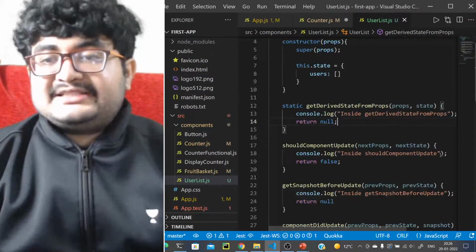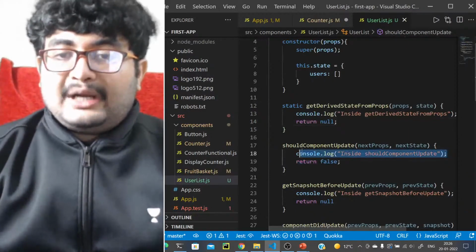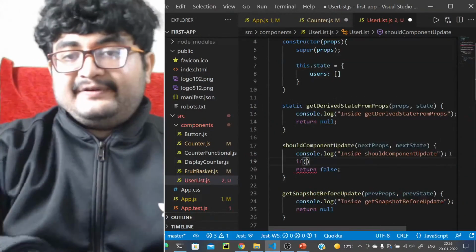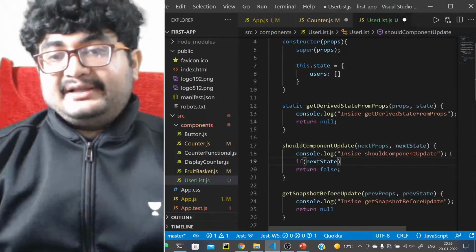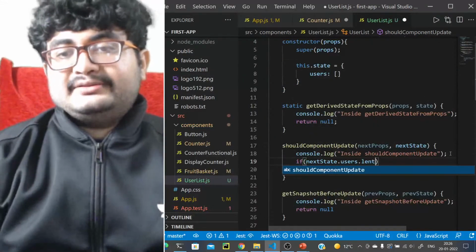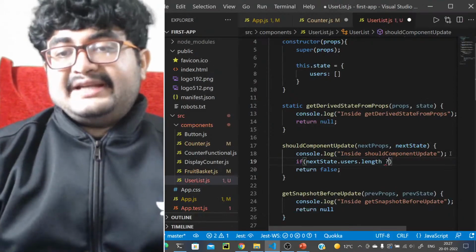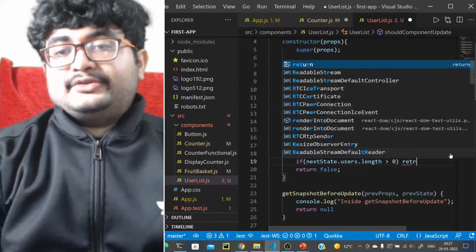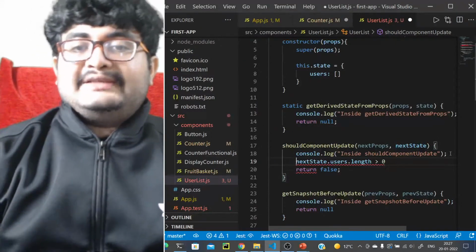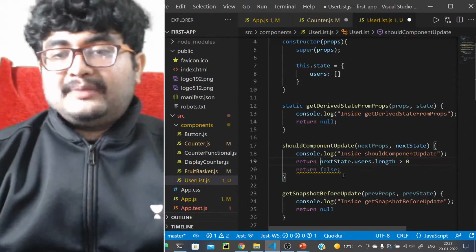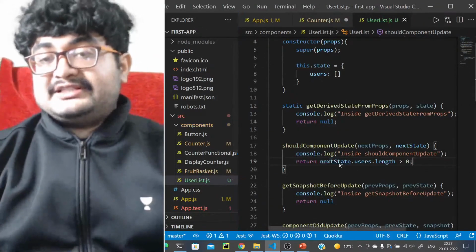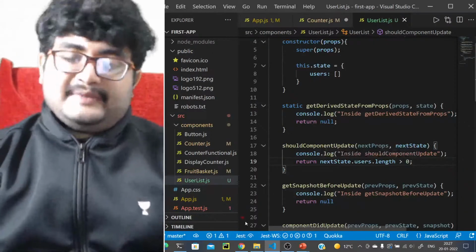Let's do one more thing. Let's just make this a bit more interesting. What we will do here is, we'll add a check here. If nextState.users.length is greater than 0, then we'll return true. Or we can just return this expression, right? If it is greater than 0, then we should do the update. Otherwise, we should not do the update. That's what we are doing, right? If the length of the users is greater than 0, then only do the update. Otherwise, don't do the update.